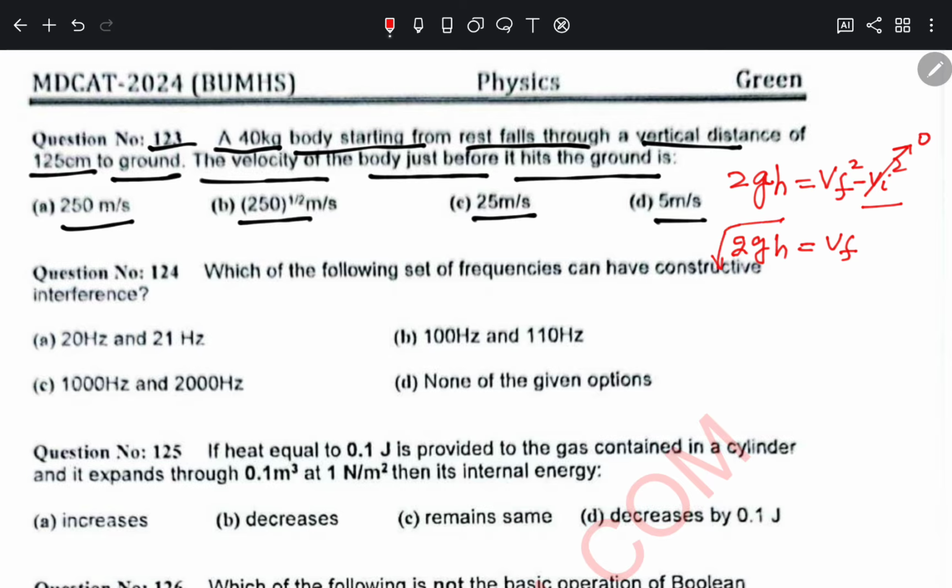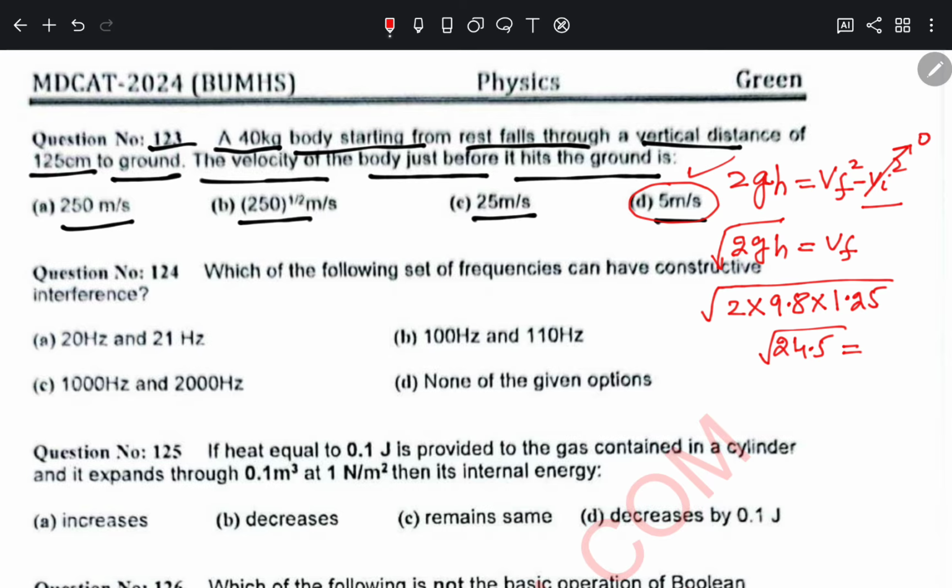Solving this, 2 into 9.8 into height, which is 125 centimeters, or 1.25 meters, and taking its square root, it will become 24.5, and the result will be closer to option D, which is 5, because the square root of 25 is 5. So almost it will be equal to 5 meters per second. So the correct option is option D.